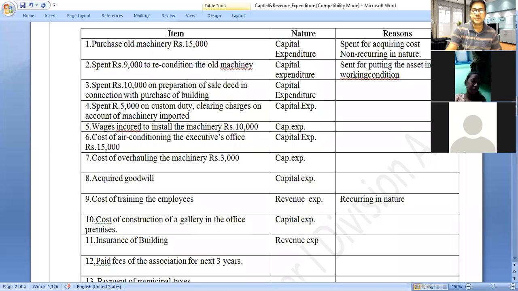Why is it a revenue expenditure? Because it is incurred again and again. It is created again and again. Therefore, it is a revenue expenditure.